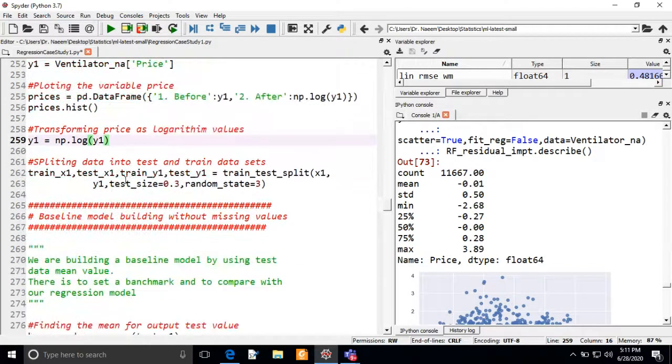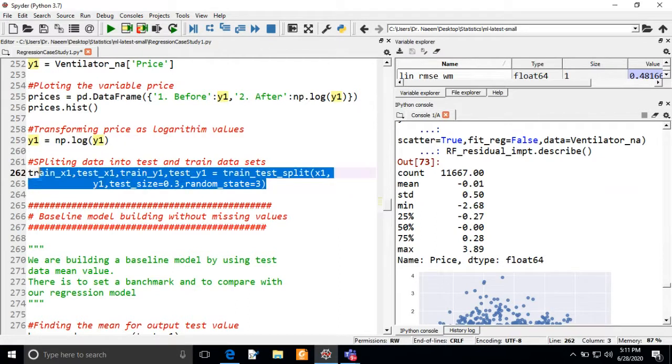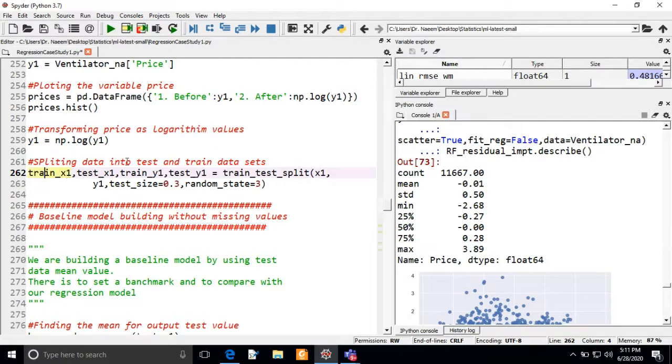So now we are going to take the natural log of y1 and keep it in y1. So for the train set we will take the natural log of y1. Now we execute and split the data into two sets, train set and test set. For the train set we are creating two data frames, train underscore x1 and train underscore y1, and for the test set, test underscore x1 and test underscore y1.